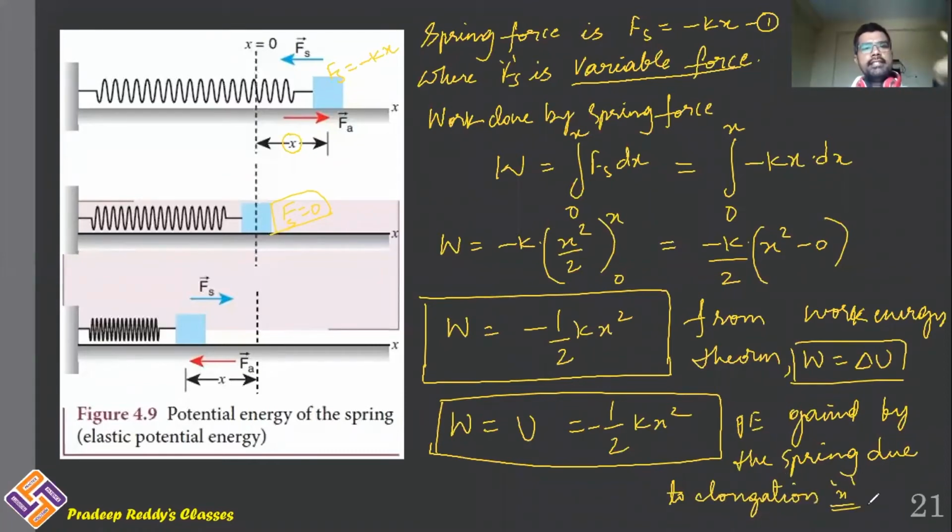right? So as elongation increases, more potential energy it gains. If elongation is 0, then there is no potential energy gained in the spring. So if the spring is in its natural length, it does not have any potential energy, it is equal to 0. If you are elongating it by 1 centimeter, we will be getting potential energy corresponding to that 1 centimeter. If you are still elongating, the spring gains more and more potential energy if the elongation is more. So this is how you can derive the equation for elastic potential energy gained by the spring due to elongation.